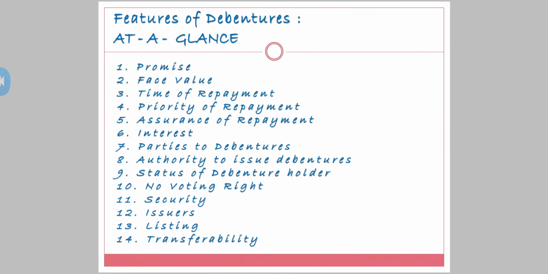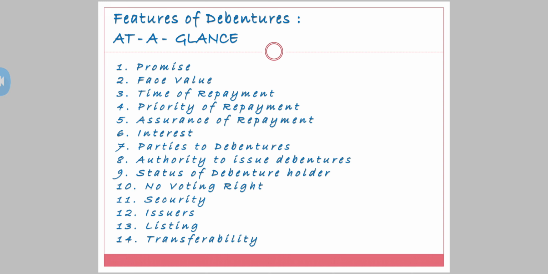So yes, there are 14 features which we have seen. Let's have a glance. It's a promise. Why it's a promise? Because the company issues debenture certificates and all the other important information is written. Second, you have got face value. The denominations are high, 100 or multiples of 100. Time of repayment, the due date, the maturity date, everything is written on the debenture certificate.